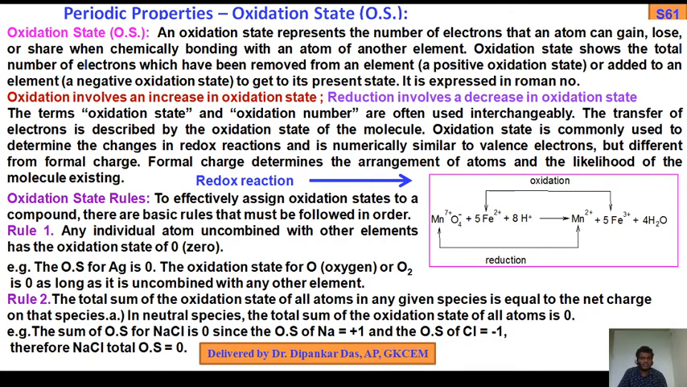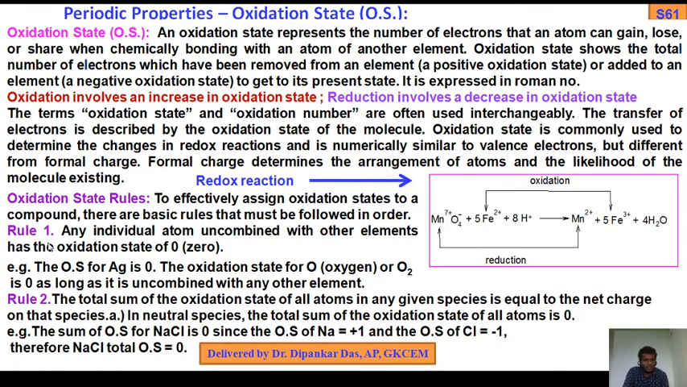So, oxidation state rules. How to find out the oxidation state of a particular element in a given molecular compound? To effectively assign oxidation state to a compound, there are basic rules that must be followed in order. There are some rules you should know, because oxygen has several oxidation numbers, so that should be remembered. Similarly fluorine, similarly hydrogen, plus 1, minus 1.